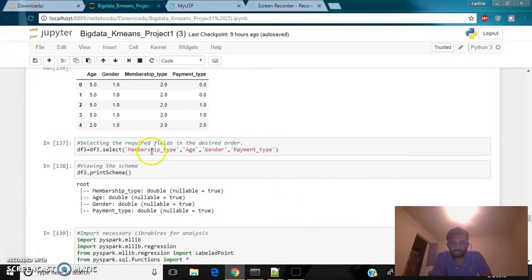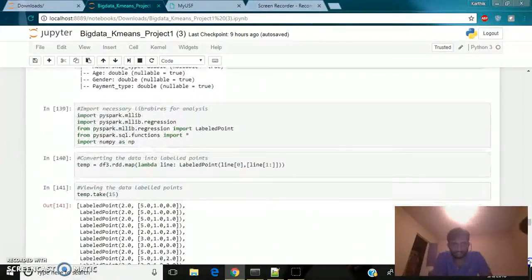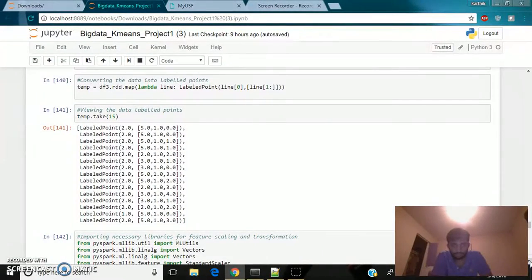Here I am just shuffling the data columns so that I will have the y variable as the first variable and independent variables next. Now I am printing the schema. Here I am separating the independent variables and creating label points for them.